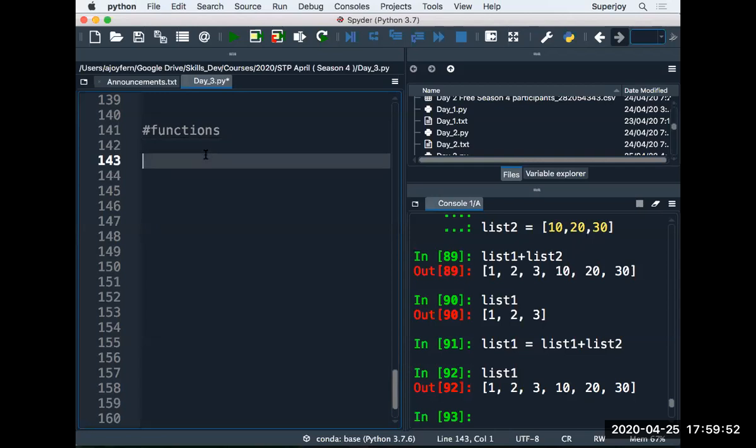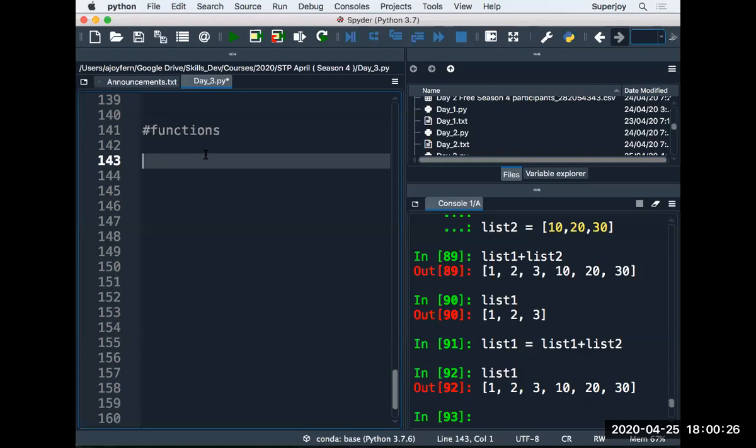Okay, now guys, I'm going to discuss functions. That would be our last topic, and we will take tuples tomorrow, right? We will take tuples tomorrow. First of all, you have to understand why to use functions.